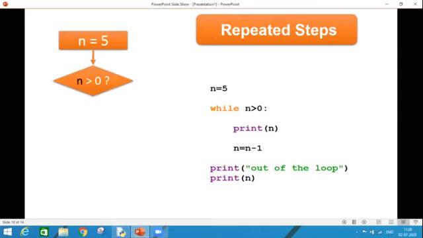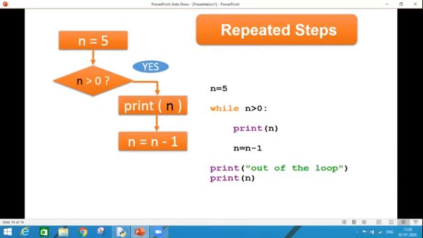n is 5, we are checking the condition. The condition becomes true because 5 is greater than 0. Then we are coming inside the loop and printing the statement along with decrementing the iteration variable. And finally the value is printed on the screen. Then we are again going back and checking whether 4 is greater than 0 or not. The condition becomes true. We are again entering inside the loop, printing 4 and decrementing the iteration variable.